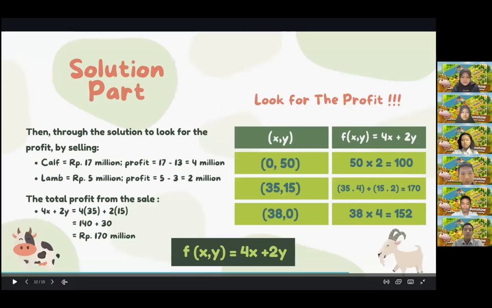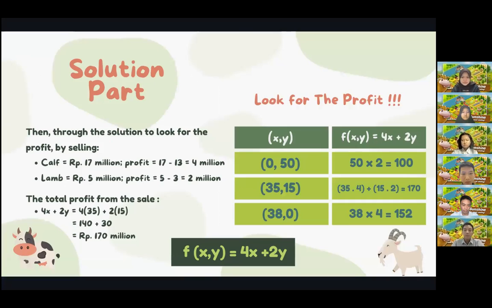Okay, next, guys, this is the solution part from the graph before. From the previous graph, we get 3 points that are possibilities in helping the farmer set up his barn. These 3 points are used to determine which point can generate the highest profit.